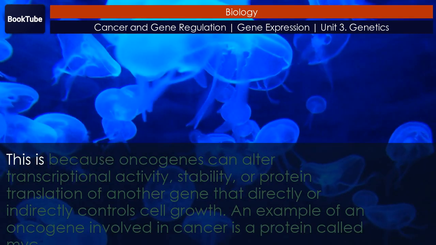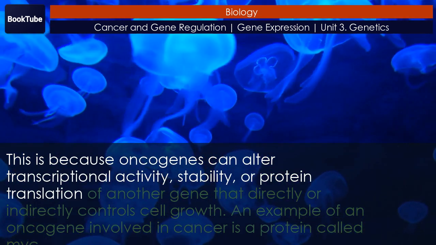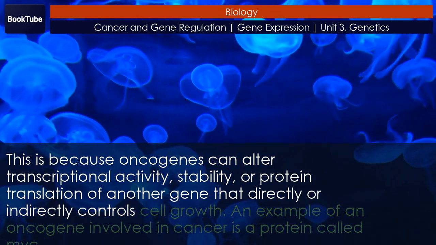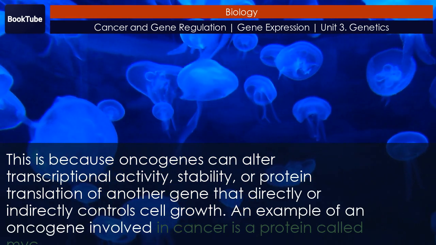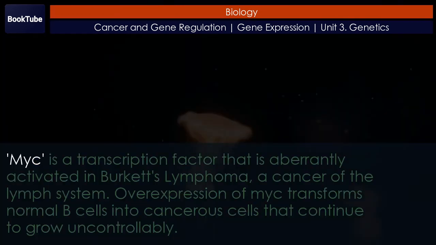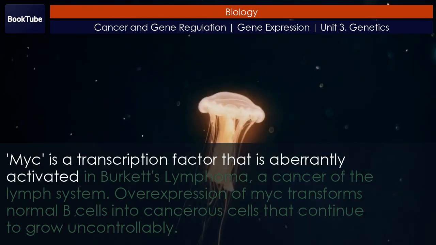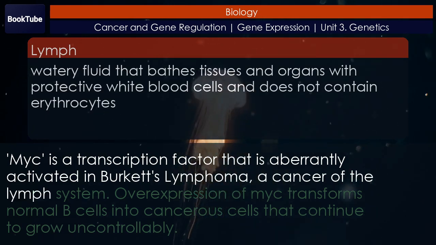This is because oncogenes can alter transcriptional activity, stability, or protein translation of another gene that directly or indirectly controls cell growth. An example of an oncogene involved in cancer is a protein called MYC. MYC is a transcription factor that is aberrantly activated in Burkitt's lymphoma, a cancer of the lymph system.